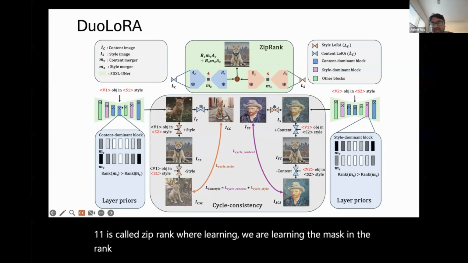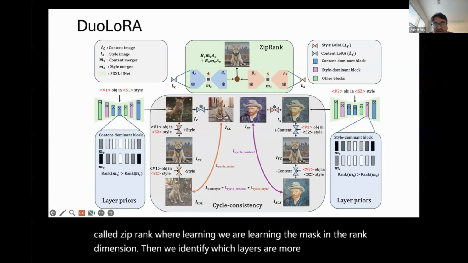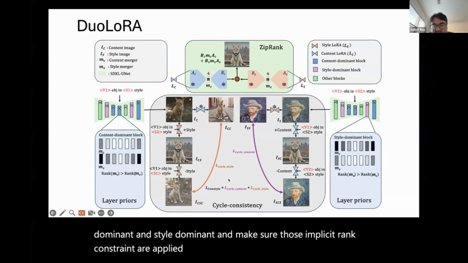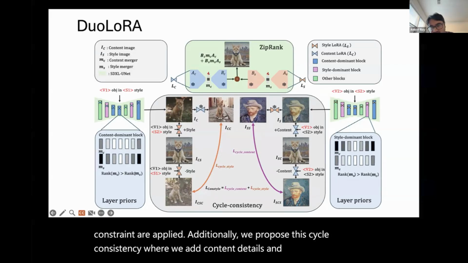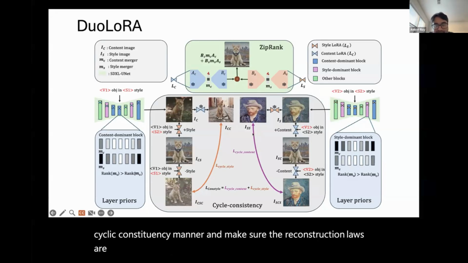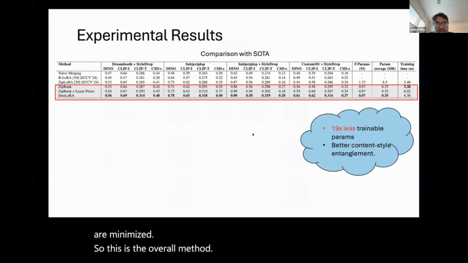Then we identify which layers are more content dominant and style dominant, and make sure those implicit rank constraints are applied. Additionally, we propose this cycle consistency where we add content details and style details in a cyclic consistency manner and make sure those reconstruction losses are minimized. So this is the overall method. Now we are going to the experimental results part.